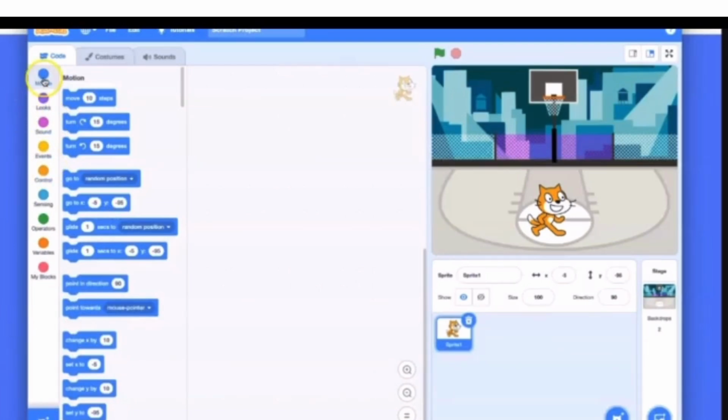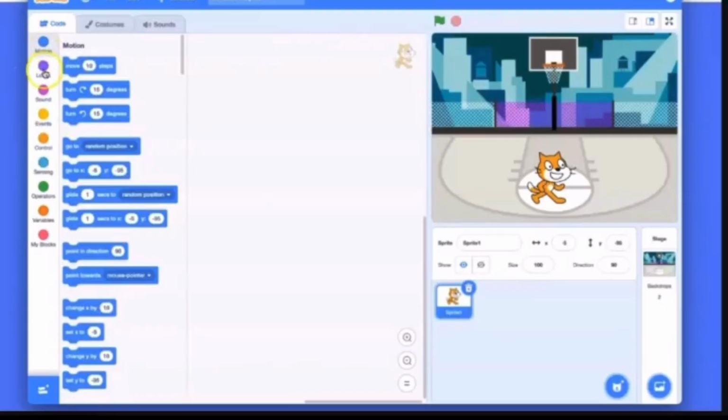And this is our block palette: motion, sound, looks, operators, sensing, everything you can use. These are the block palettes. Hold the block scripts you can use to create your project like motion, looks, sound, sensing, control, operators.